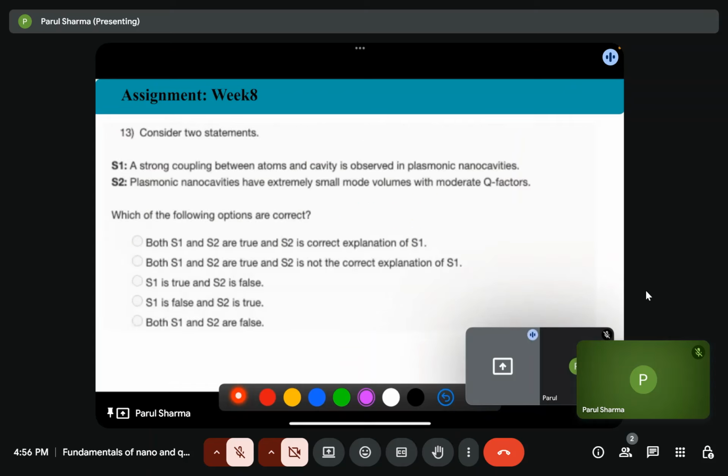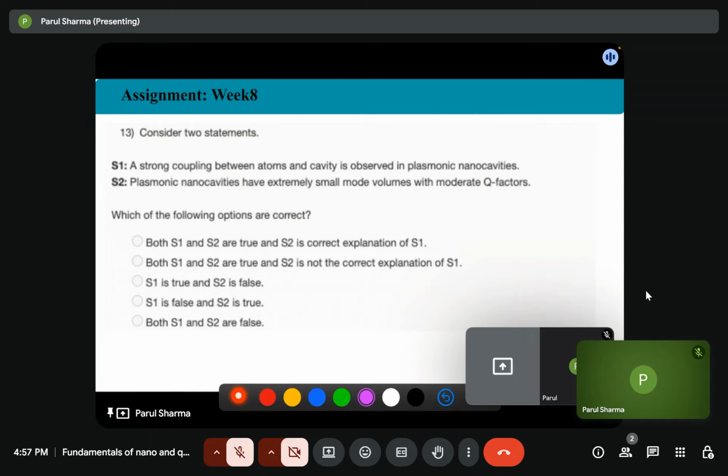The last question is: consider two statements. The first statement is a strong coupling between atoms and cavities observed in plasmonic nanocavities. The second statement is plasmonic nanocavities have extremely small mode volume with moderate Q factors. So, which of the following statements are correct?